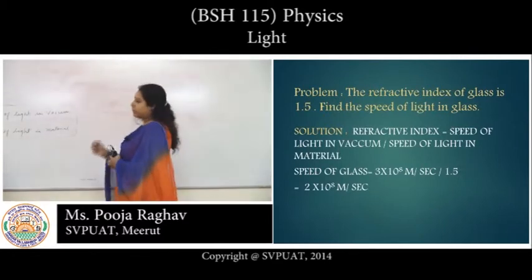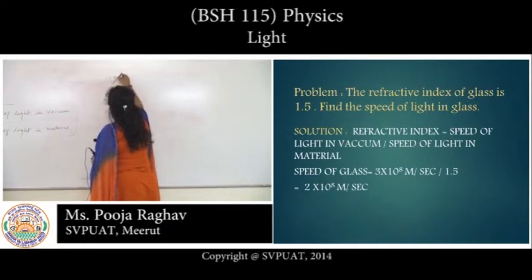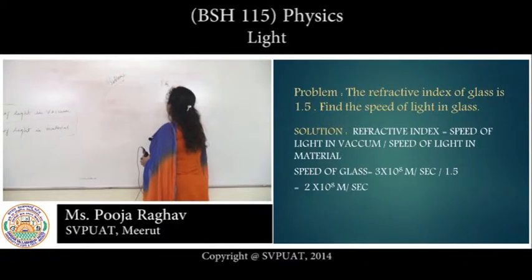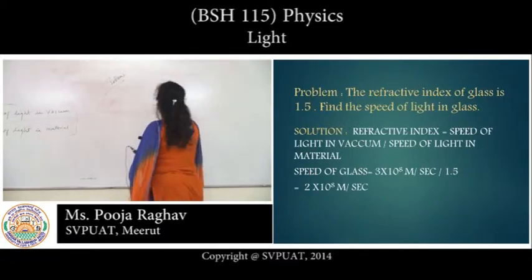Problem: the refractive index of glass is 1.5. Calculate the speed of light in glass.